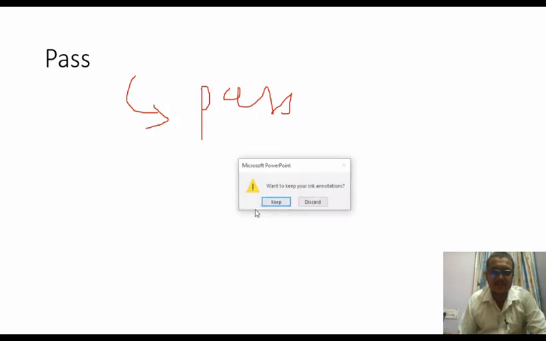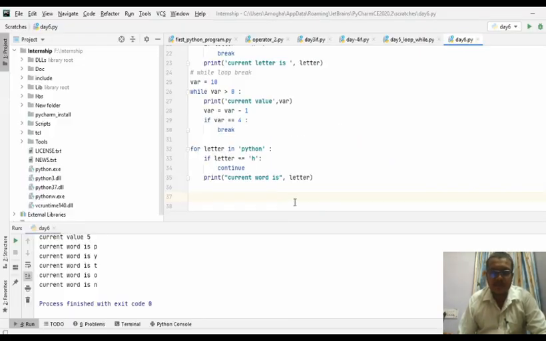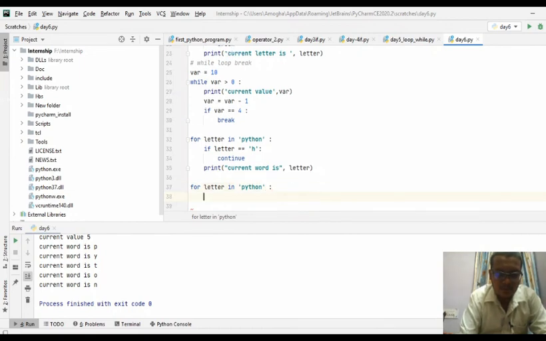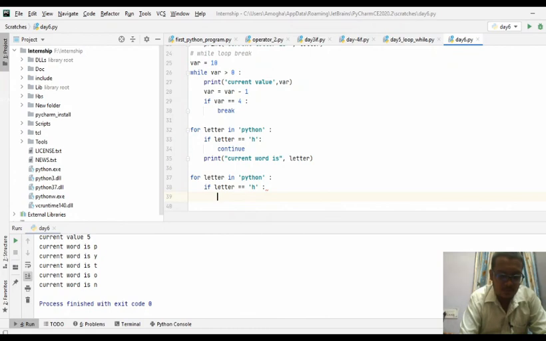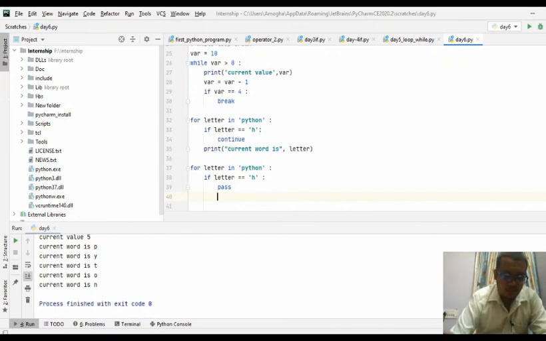You can see this in PyCharm. So the same thing, for letter in the word Python, you are checking if letter is equal to H. What you are going to do is pass, and you are saying that this is a pass block.